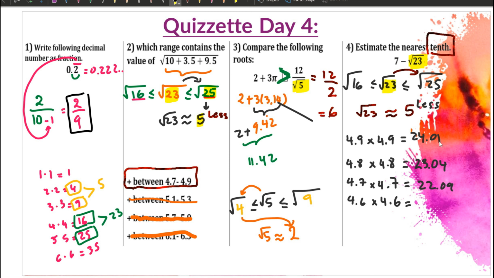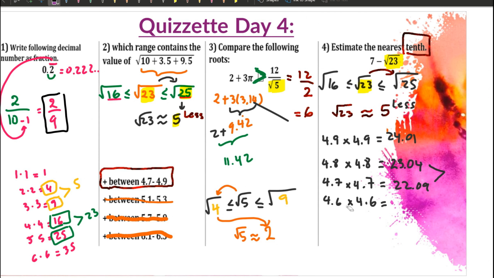So where is 23? It stays in between 23.04 and 22.09. 23 cannot be 4.9 because that is more than 23.04. 23 is less than 23.04, so we have to go down more.